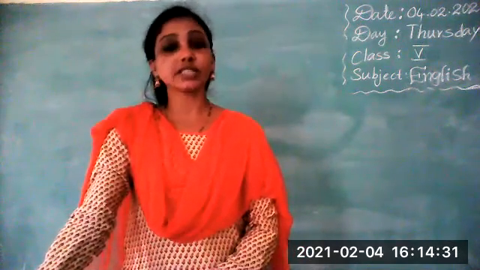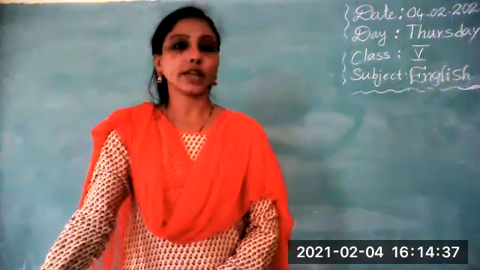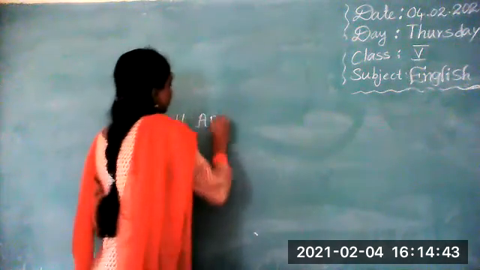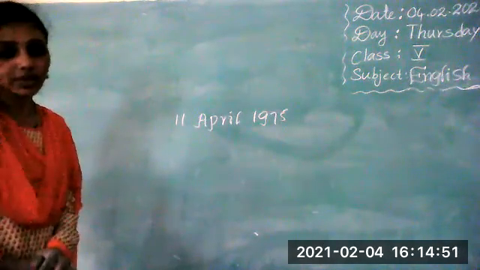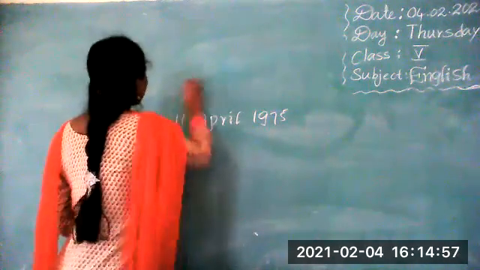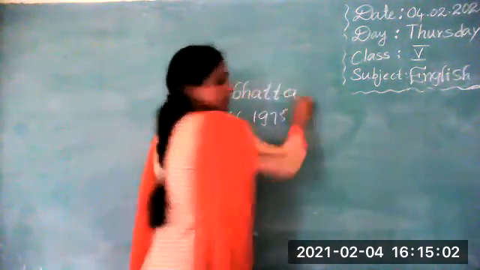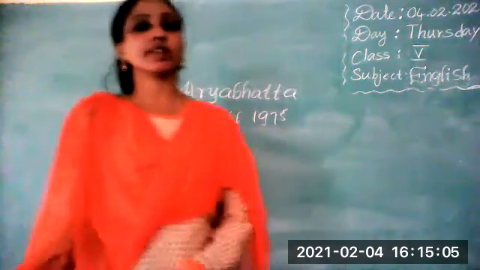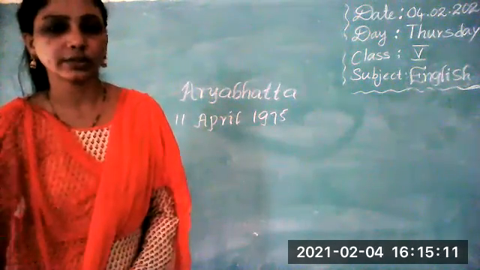India launched its first satellite, Aryabhatta, on 11th April 1975. When? 11th April 1975. Okay. What is the name of the satellite? Aryabhatta. Satellite name is Aryabhatta. So it was launched on 11th April 1975. Who is that? I said don't send the messages.